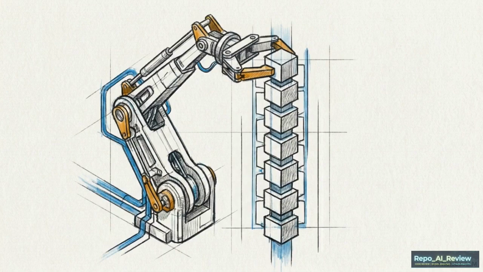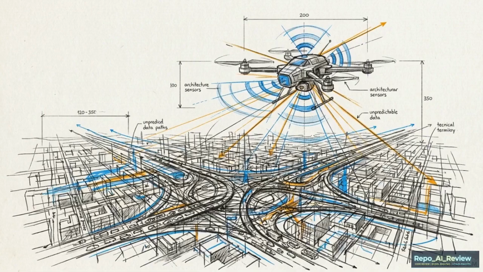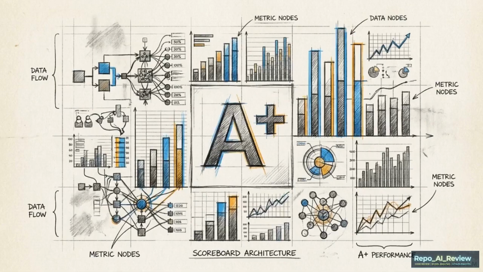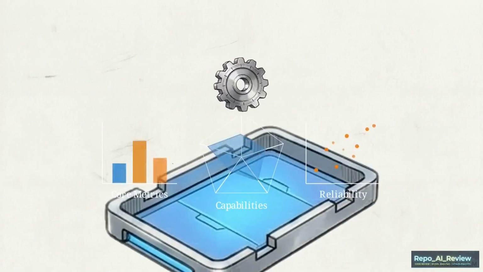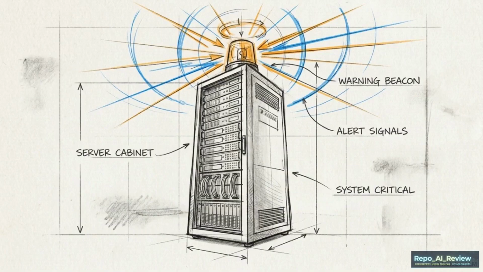But getting a model to execute a task in a controlled sandbox is a straightforward process. Ensuring that it performs reliably in a live, unpredictable environment is the actual engineering challenge. To solve that reliability problem, the later chapters introduce a highly specialized skill, agent performance evaluation. The guide breaks down the precise benchmarking tests and metrics you need to accurately measure an agent's failure rate long before it is ever pushed into production.